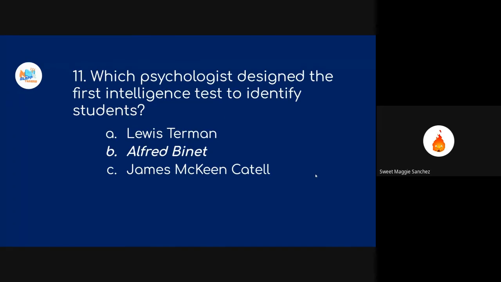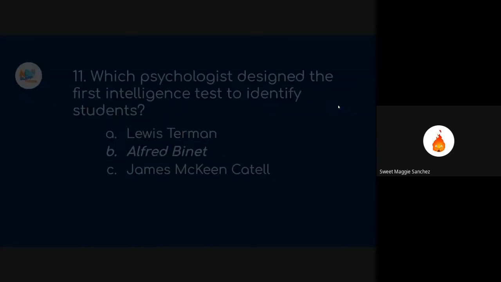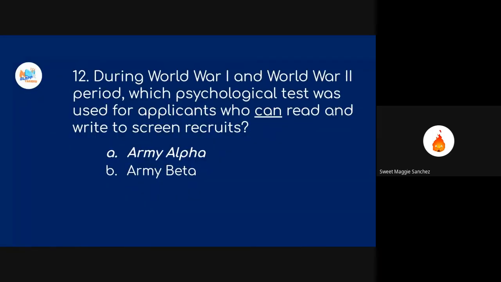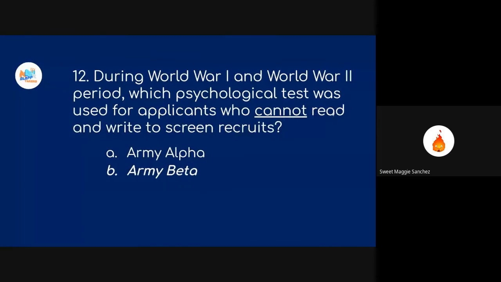And next is, yes, Army Alpha and Army Beta. So, during World War I, they needed psychological tests para ma-screen yung recruits para sa military. So, the military needed a way to screen large numbers of recruits quickly for intellectual and emotional problems if kaya ba nila sumabak sa gera. So that was the purpose of Army Alpha and Army Beta.